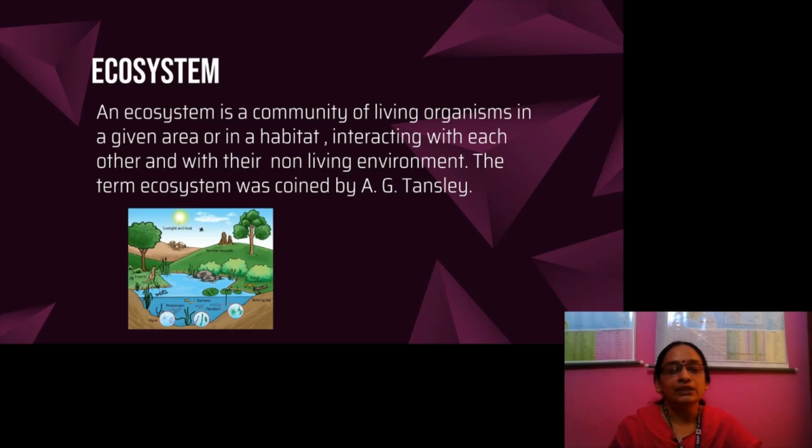Then those green plants are eaten by herbivores. After their death, bacteria decompose their bodies and give the energy back to the atmosphere. Then it is again used by plants. That means these biotic components and abiotic components are interacting together and continuing their life in an environment. So it was coined by A.G. Tansley.